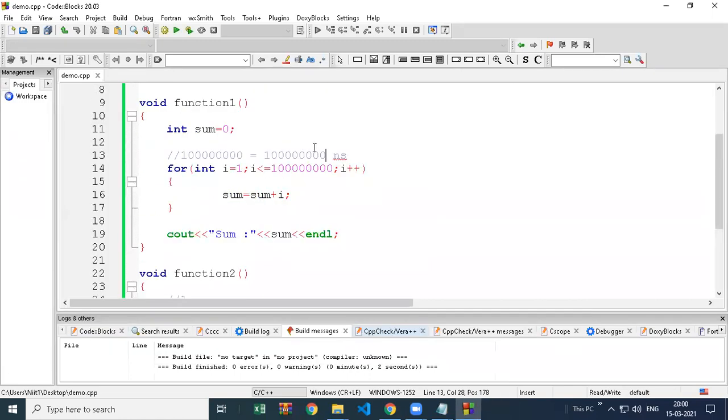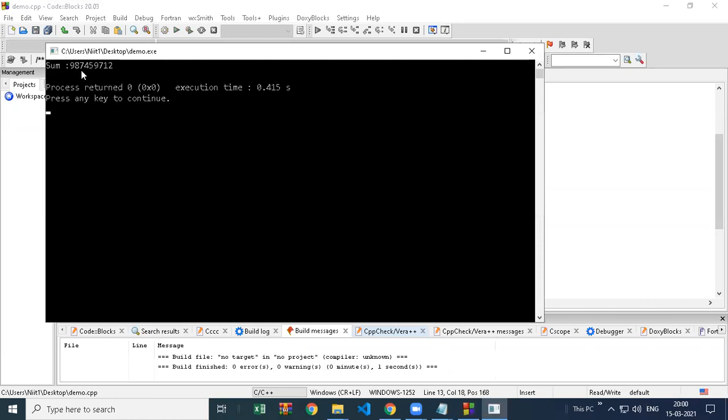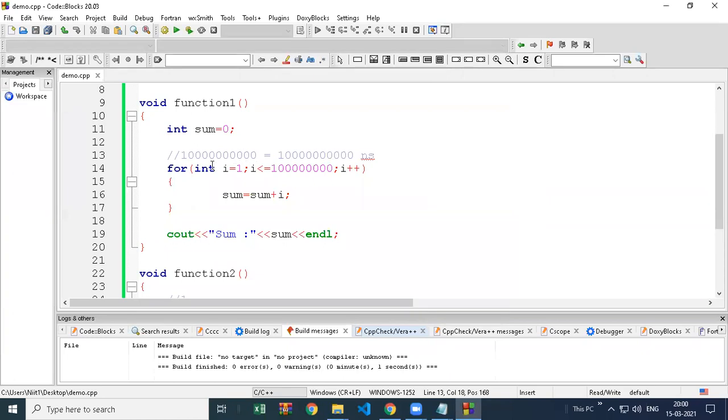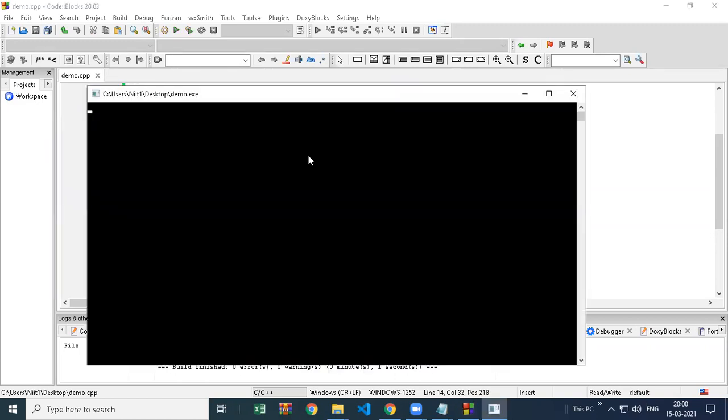We are calling function 1 here. Let's increase more numbers. Okay, I think it is giving the same answer, because if I take float here, double here, because double has more size here in C++, so you can store up to 19 digits.